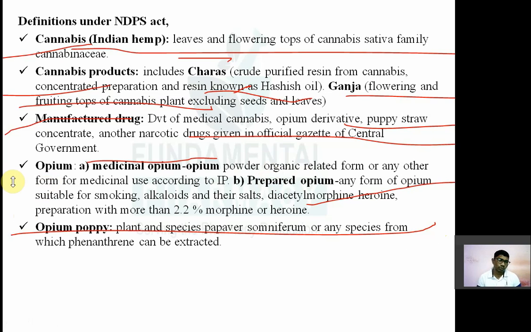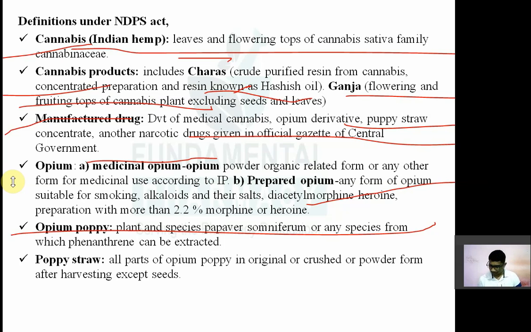Opium poppy. So what is meant by opium poppy? So plant and species of Papaver somniferum or any species from this family which contains phenanthrene alkaloids, from which phenanthrene can be extracted. That is known as opium poppy. Next one is a poppy straw. So all parts of opium poppy in an original form or in a powder form after harvesting the opium except seeds. इसके बारे में भी क्वेश्चन आ चुका है.